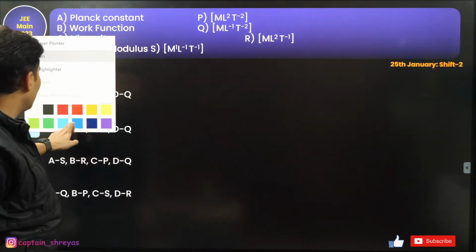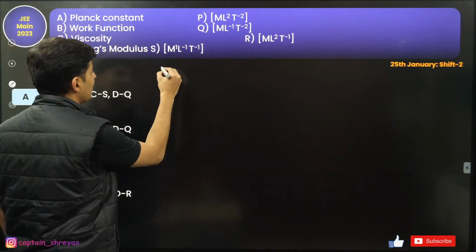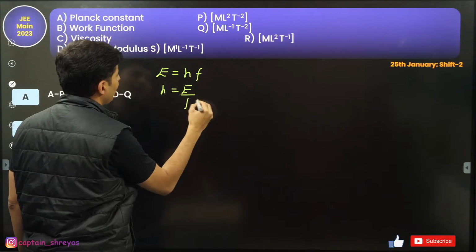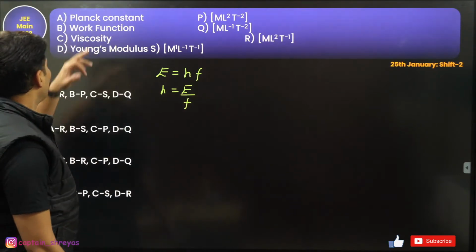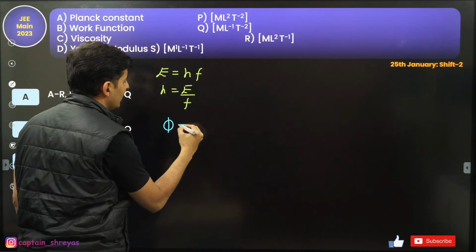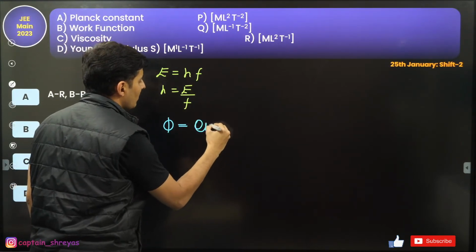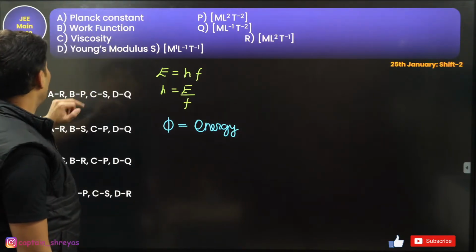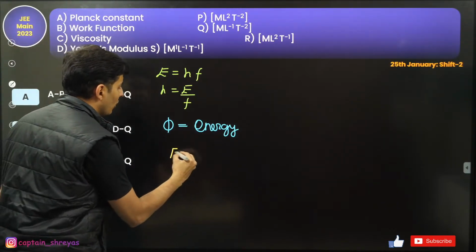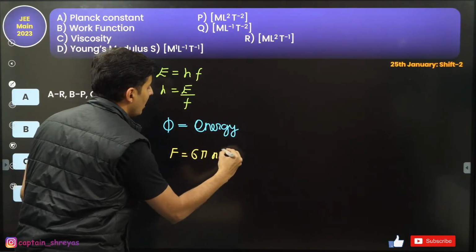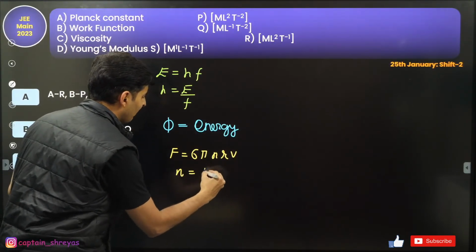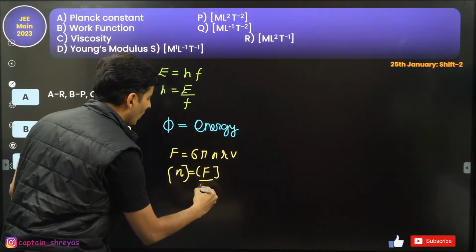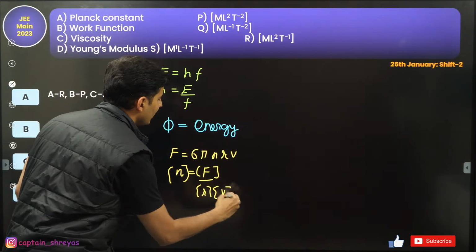Come on guys, which formulas are you going to use? For Planck's constant, use energy is equal to hf. So h will be basically dimension of energy by dimension of frequency. That's the formula. For work function, it is basically same as energy. That's it. Same dimensions as energy. Next thing up, viscosity. Use force is equal to 6 pi eta r v. So eta will have the dimensions of force upon radius and velocity, isn't it?